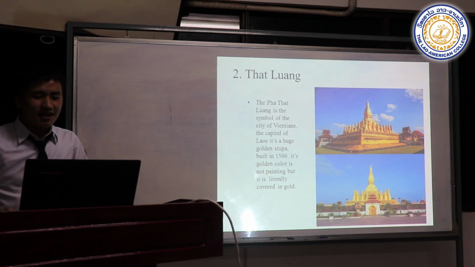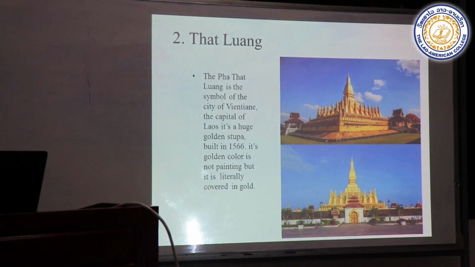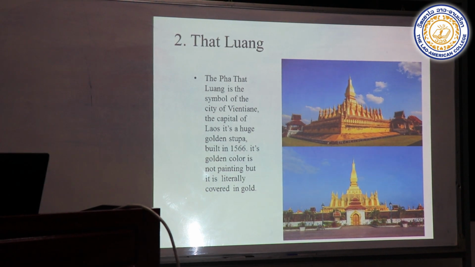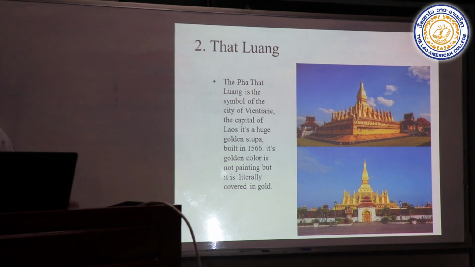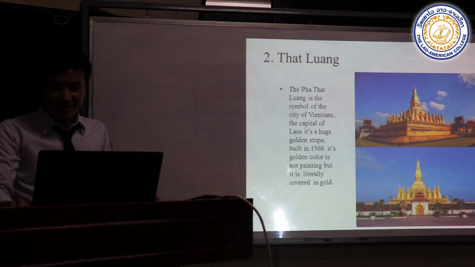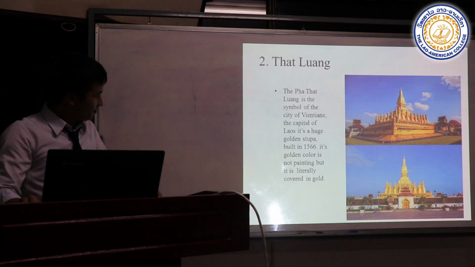Next, we'll see That Luang. That Luang is the symbol of the city of Vientiane, the capital of Laos. It is a golden stupa, built in 1566. It's golden in color. It's not painted, but literally covered in gold. It's in Vientiane, the capital of Laos.